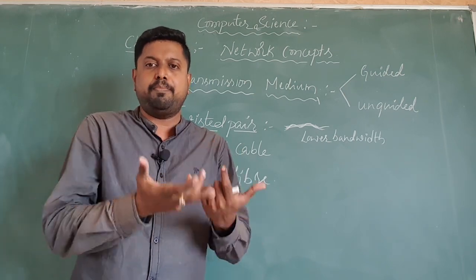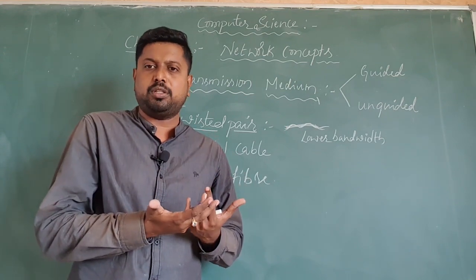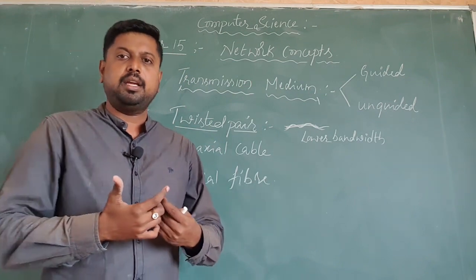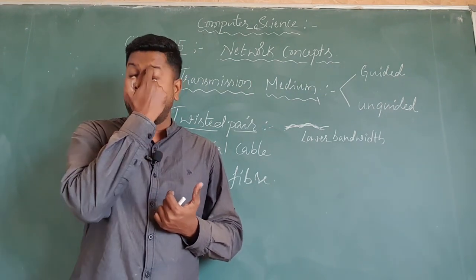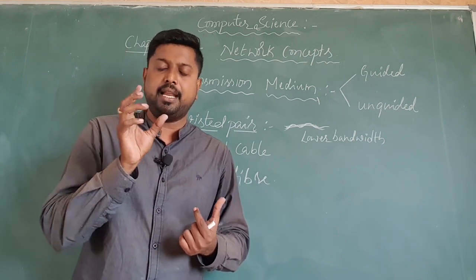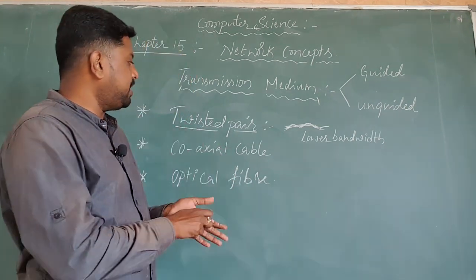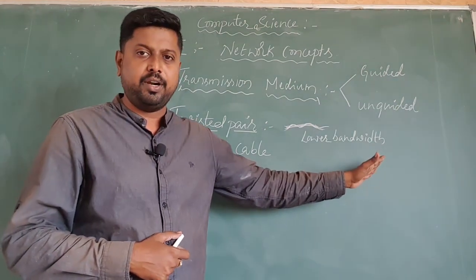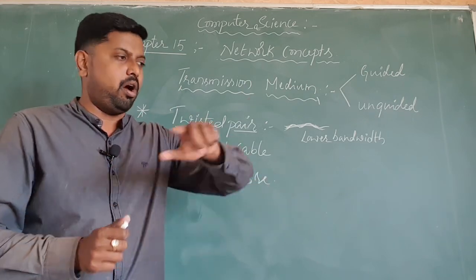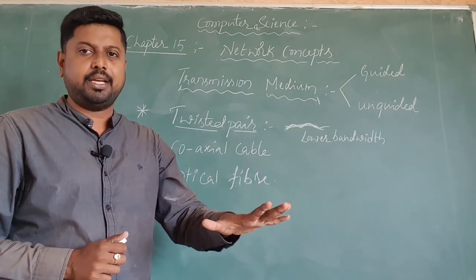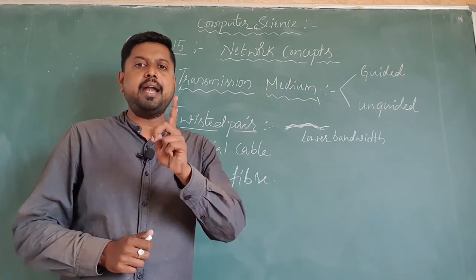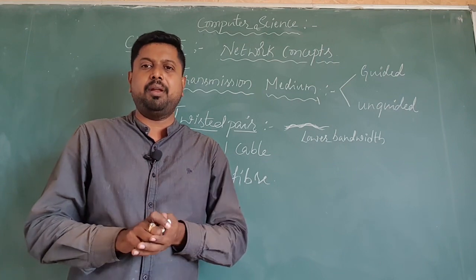If the wire supports more bandwidth, then automatically the range of the cable is more. But when the bandwidth is less, automatically the cable strength as well as the length of the network is very small. That's why the twisted pair cable has very low bandwidth, and hence we don't use it for longer connections, only for very small range connections, students.